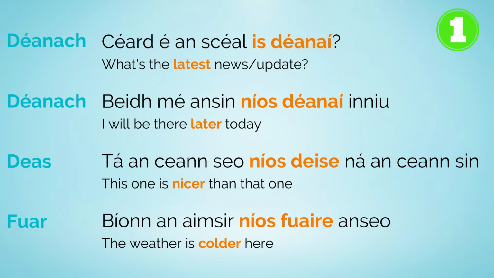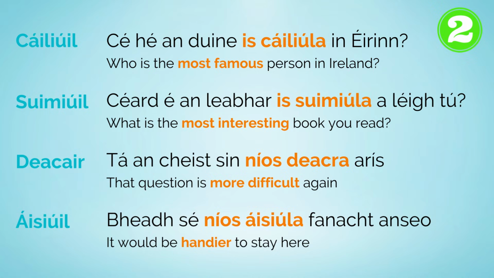Let's look at a few examples. Here we have some adjectives from group 1. Dian, daor, and fuar. Cén scéal is déine? Bhí mé níos déine inniu. Tá an ceann seo níos daoire ná an ceann sin. Bhí an aimsir níos fuaire anseo.